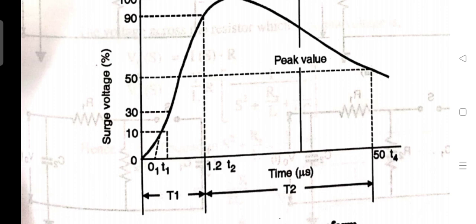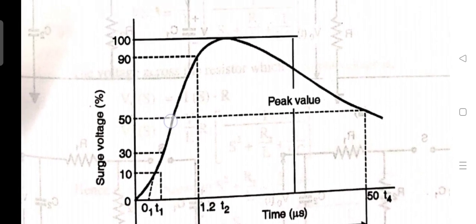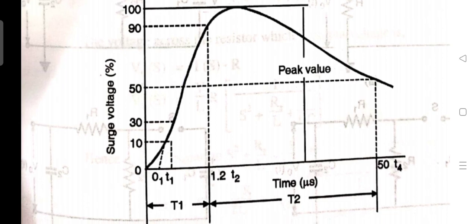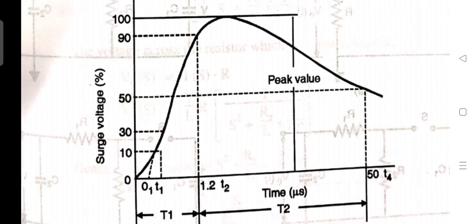The wave front time is specified as 1.25 times T2 minus T1. What are T2 and T1 here? T1 is the time to reach 10% of peak value. T2 is the time for the wave to reach 90% of the peak value. The tolerance allowed in the peak value is plus or minus 3%.